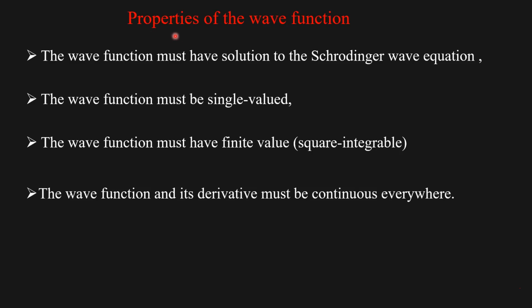Now we will see some of the important properties of wave function. First and foremost, the wave function must have solution to Schrödinger wave equation. And next, the wave function must be a single valued one. It must be single valued. And the wave function must have a finite value. That is square integrable. We will see it in detail later. The wave function and its derivative must be continuous everywhere. These four are the very important properties of wave function.